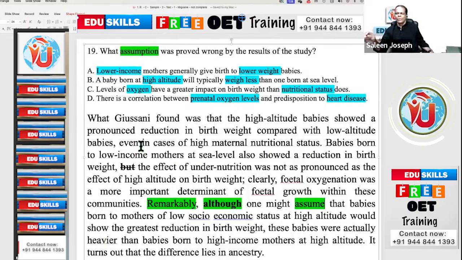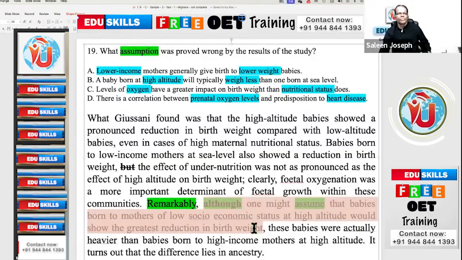Although one might assume that babies born to mothers of low socioeconomic status at high altitude would show the greatest reduction in birth weight, comma. That first part is the dependent clause. There will not be an answer in the dependent clause, so you can just ignore it and go to the independent clause.